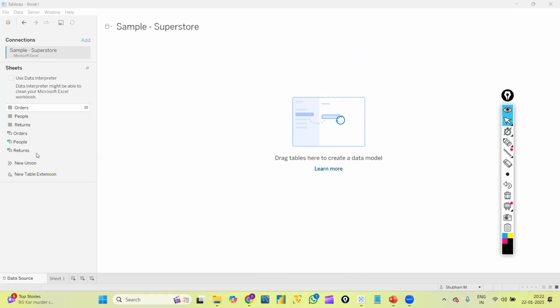Perfect. Now what I did, I connected to an Excel file. Basically I redirected to this page. This is called as data source level. Towards the bottom left, you can see here, this is a data source level. Here you can see all the details. This is the first thing. It is showing me the below connections. It is showing me I got connected to this Excel file, and the file name, that is Sample Superstore, it is showing. And in this file, basically I'm having three sheets: orders, people and returns. Three sheets I'm having. So I can use whatever sheet I wanted to work. I'll just drag that sheet here, then I'll get the data.